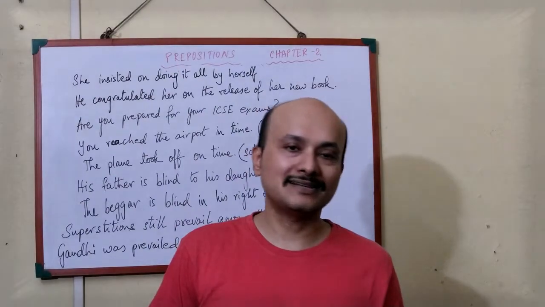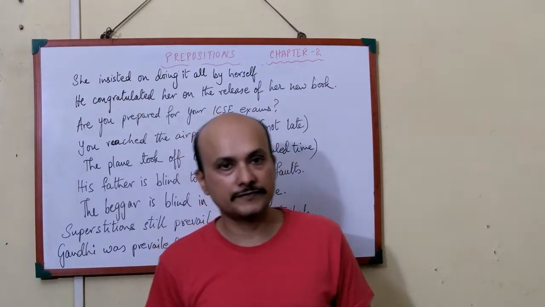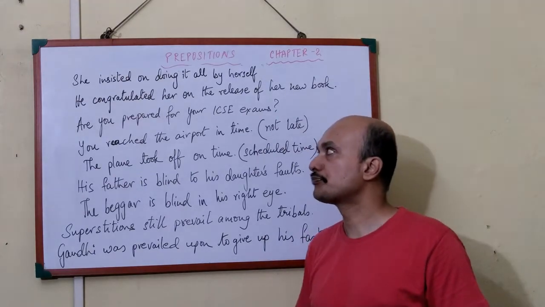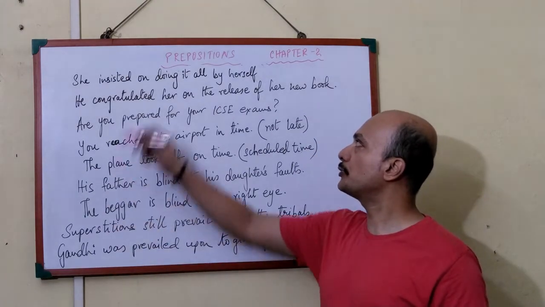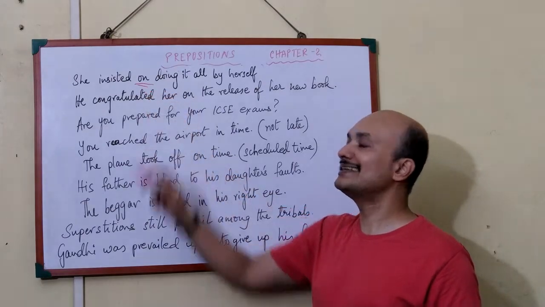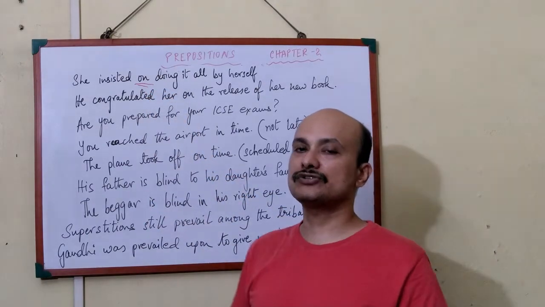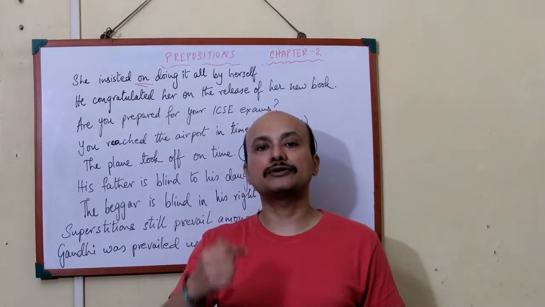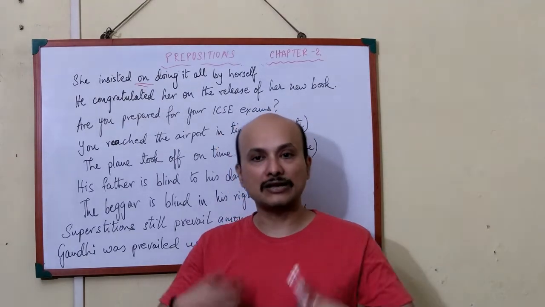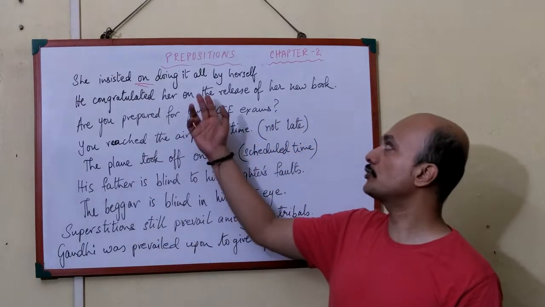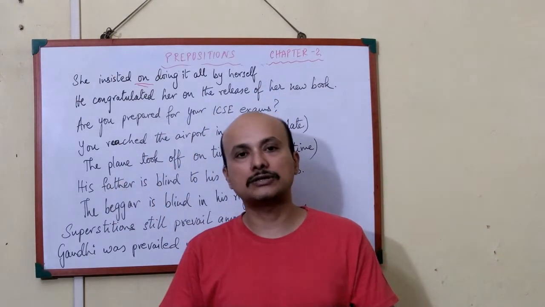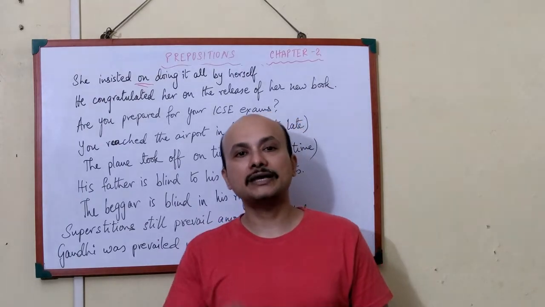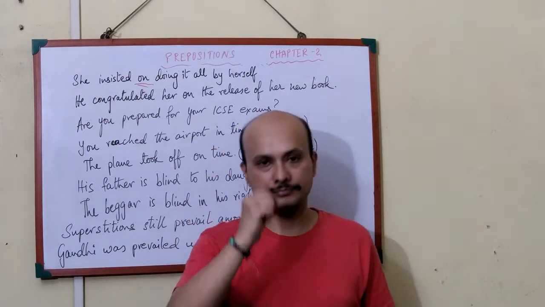Now I come to the final set of sentences, at least for this video. Let's see the set of sentences and the mistakes that we often make. She insisted on doing it all by herself. It is always "insisted on" whenever someone is forcefully trying to do something. She insisted on, that is, I want to do this. Insisted on doing it all by herself. I will do the whole thing. This is what she said. So she put force on it. That is why "insisted on".